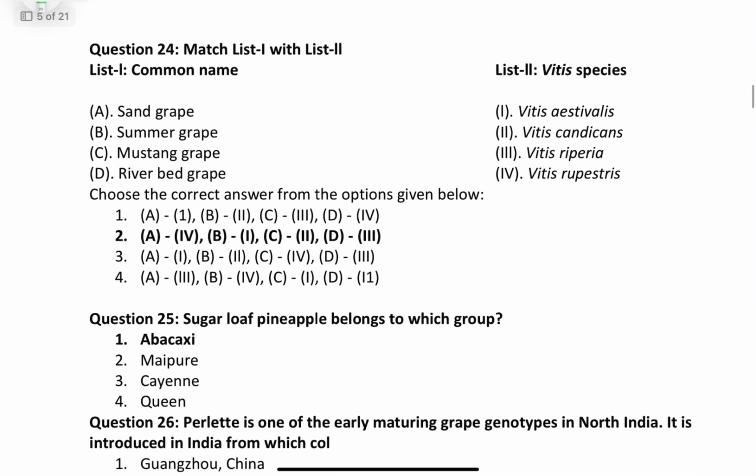Next is matching. There is a grape common name and their species name. First one is sand grape, that is Vitis rupestris. Second one is summer grape, that is Vitis aestivalis. Third one is mustang grape, that is Vitis candicans. Then river bank grape, that is Vitis riparia.